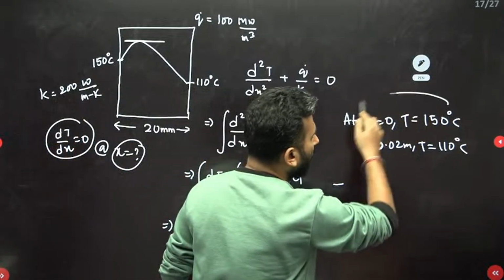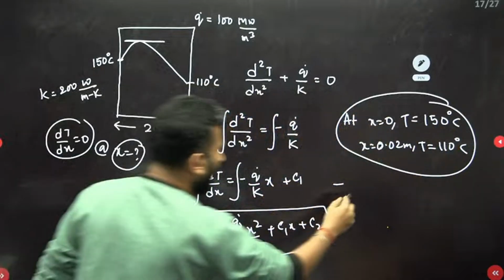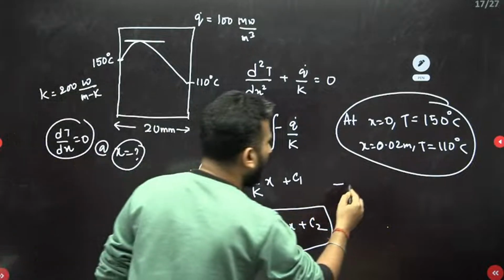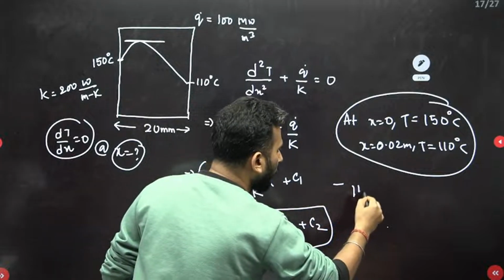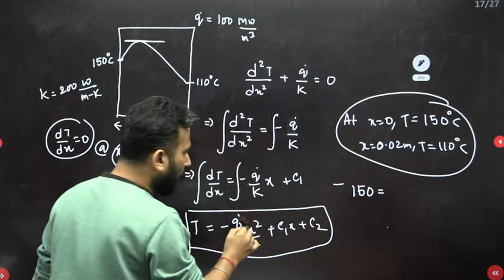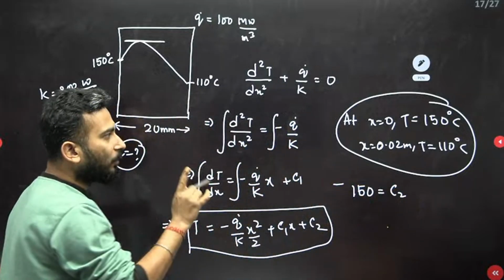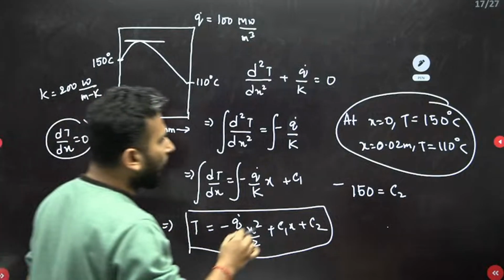This is the boundary condition, my dear friends: at x equal to 0, T equal to 150. If you substitute over here, I'm not solving it completely, you know what we are going to get. At x equal to 0, 150 is equal to, when I substitute 0 over here, C2. So the C2 value is 150, but actually I need the value of C1. For the problem to be solved, I need the value of C1.